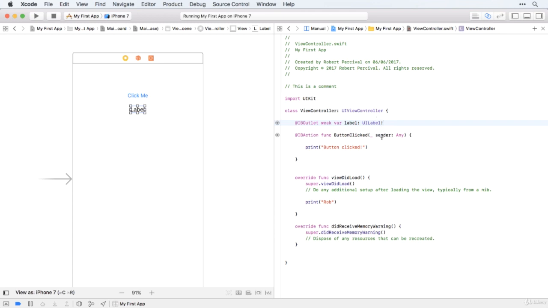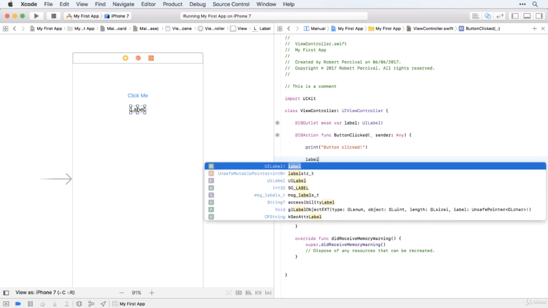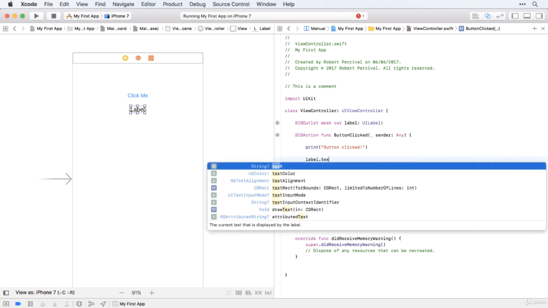All right, so now we want to write some code when the button is clicked to update the content of the label. And that's actually pretty easy to do. We start by typing the name of the label, which you remember is just label. And then we want to change the text of the label. So to do that, we use label.text. Simple as that.